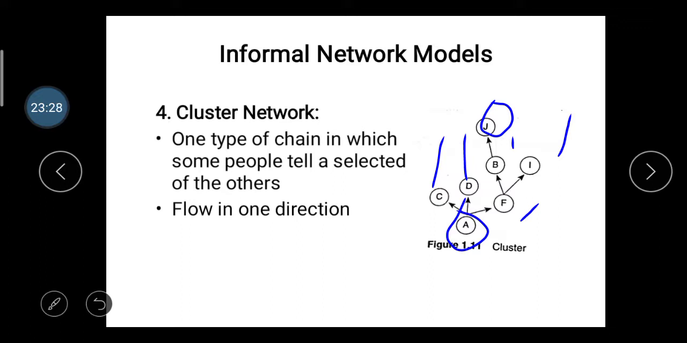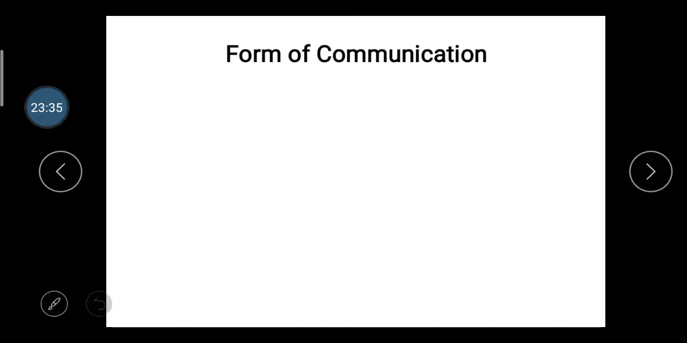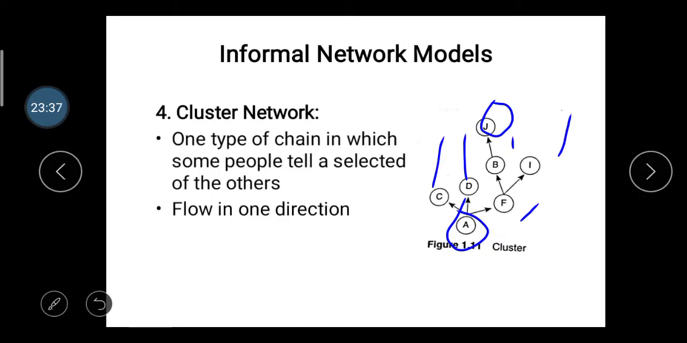So here you can see the main types of informal and formal networks. You can easily understand this, and it is very important for your examination also. You can watch this video, and if you have any doubt, contact me personally. Informal and formal networks are mostly used in organizations. I hope you can understand this.